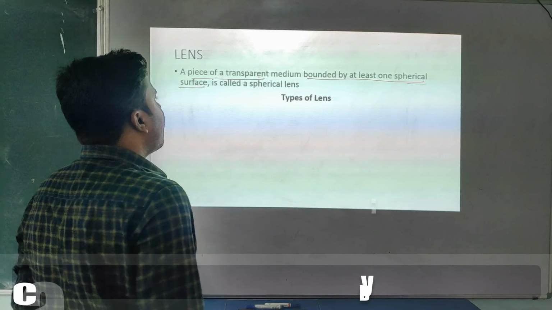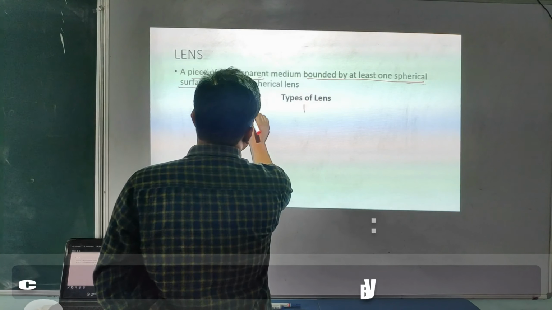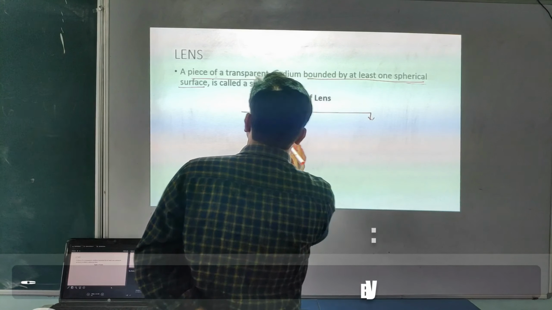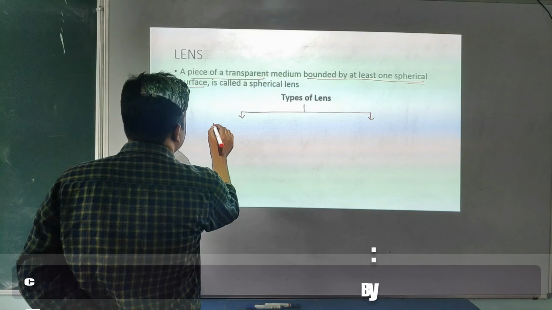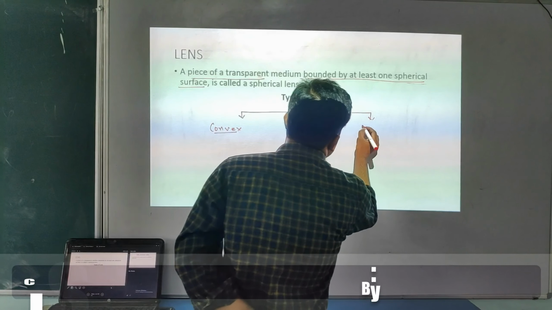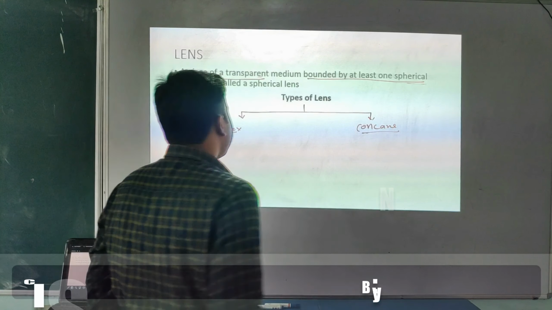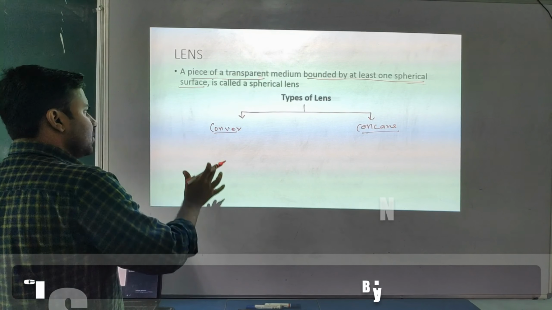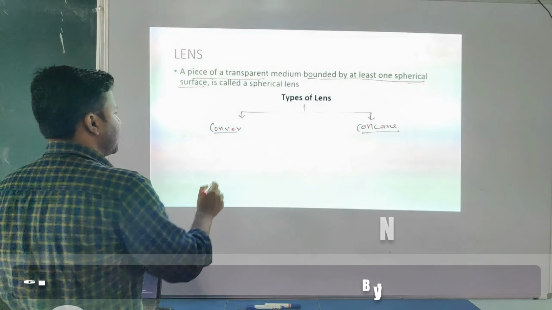Okay students, now here we will discuss two types of lens. From 8th class onwards we already know these things. So there are two types of lens. One is convex, second one is concave. Okay student, now we are dividing the convex lens also into three categories.